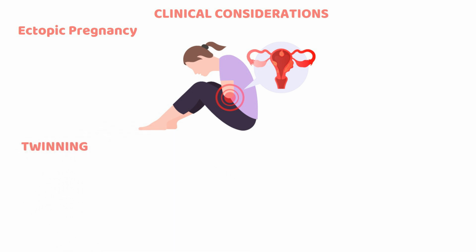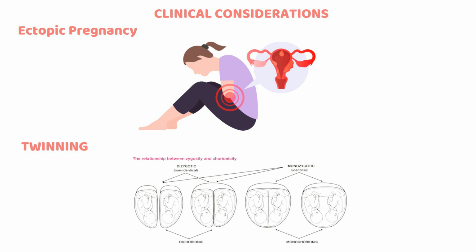Twinning happens when a zygote splits into 2 embryos or when 2 oocytes are fertilized separately. This results in either monozygotic, identical, or dizygotic, fraternal twins. From a single cell to a rapidly developing embryo, week 1 is the first step of an extraordinary journey.